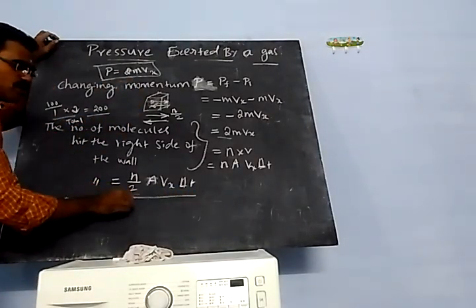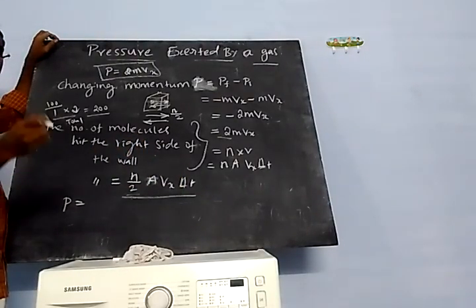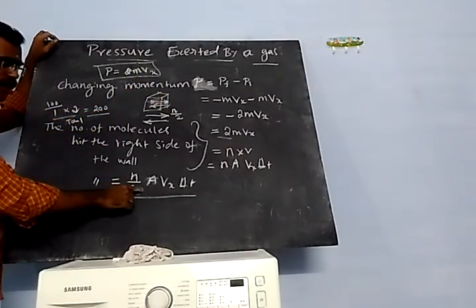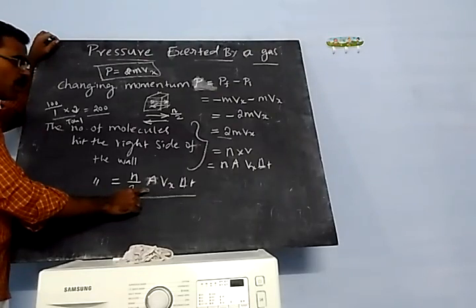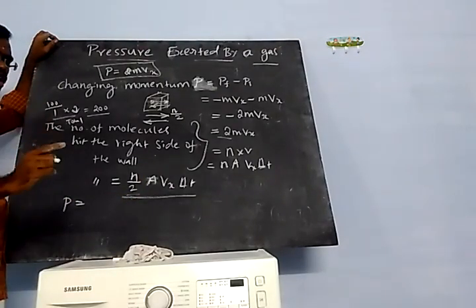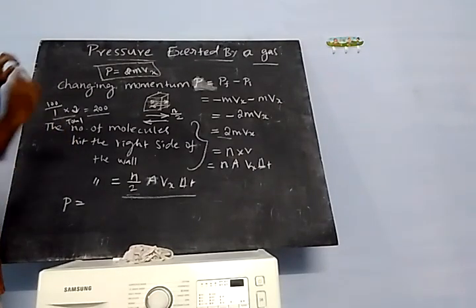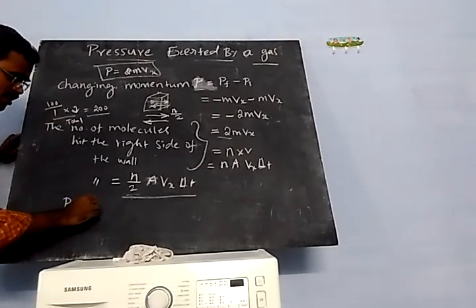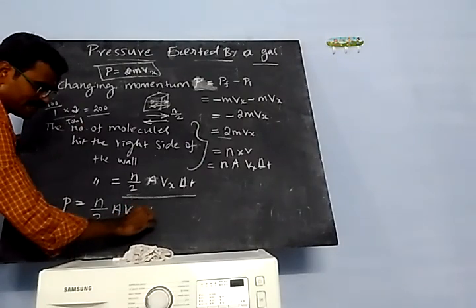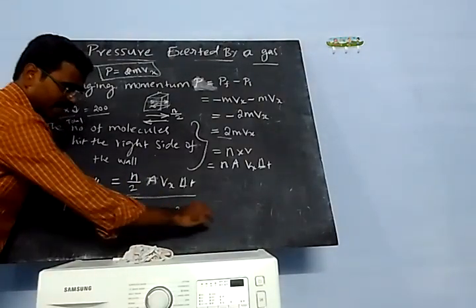It is n by 2 A Vx into del T. So total momentum of the right side of the wall is the number of molecules hitting the right side of the wall into the momentum per molecule. So P is equal to n by 2 A Vx into del T into 2 m vx.